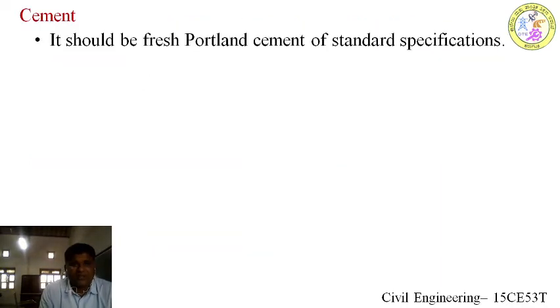So here the first and foremost raw material that is required for preparing concrete is cement. We have to use fresh cement, because with older cement there will be a reduction in the strength of the cement. So as far as possible we have to use fresh cement, and it should comply with the Indian Standard specifications. Indian Standard specifications means it has to comply with the physical tests that we have done. You have learnt in the MT lab how to do sieve analysis, fineness of cement, and setting time. So whatever the standards are, it has to comply with them.